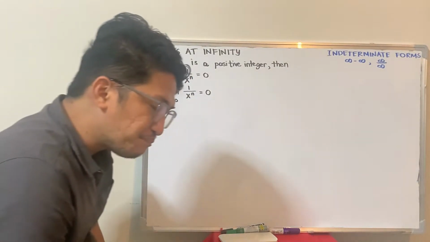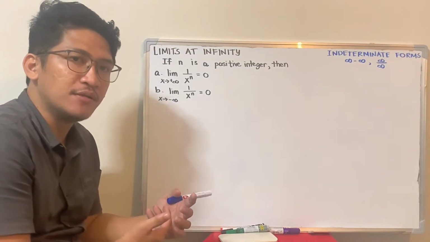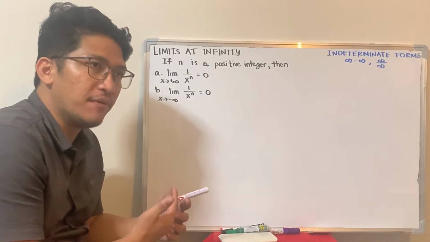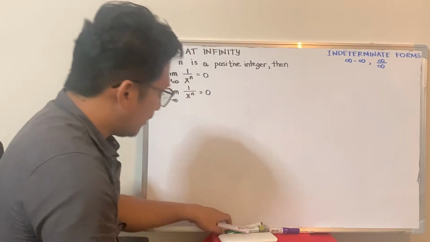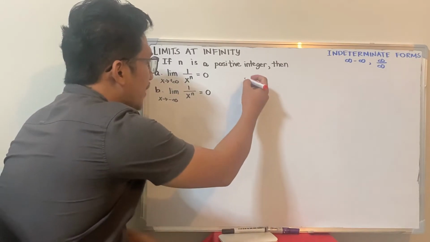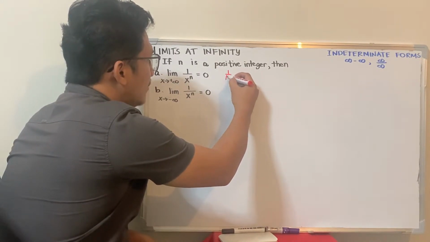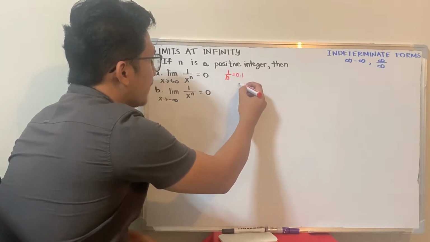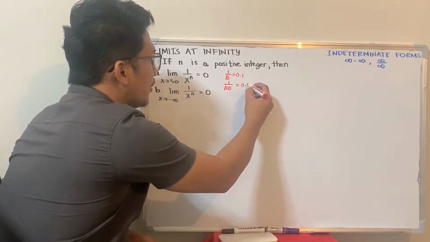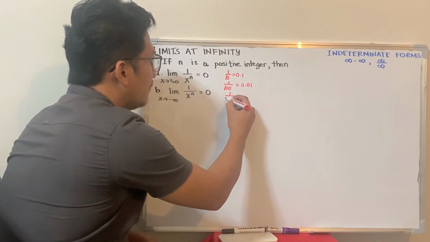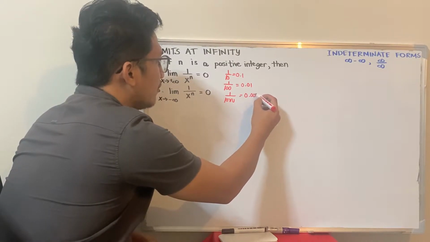So meaning, if 1 is divided by a very, very big number, then it becomes 0. So, an analogy, no? You will notice it. If 1 is divided by 10, then that's 0.1. If 1 is divided by 100, it becomes 0.01. If 1 is divided by 1,000, it becomes 0.001.